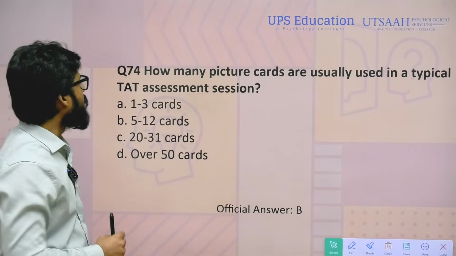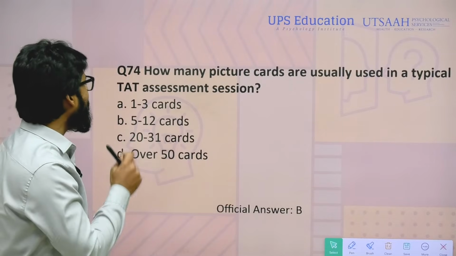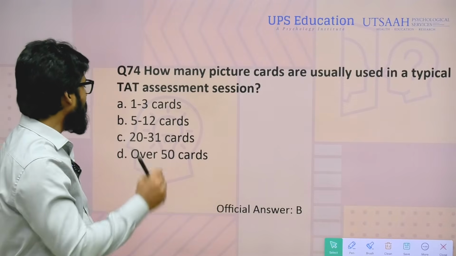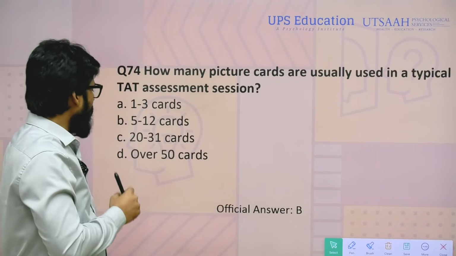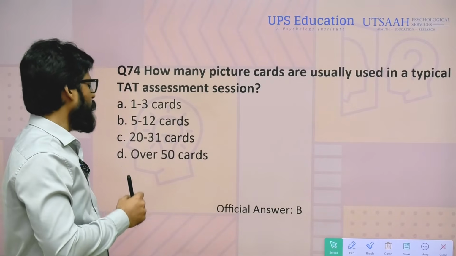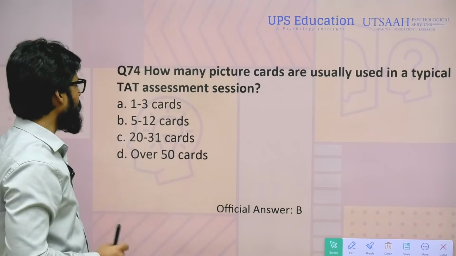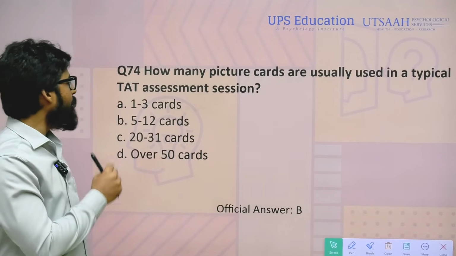Question number 74. How many picture cards are usually used in a typical TAT assessment session? Option A, 1 to 3 cards. Option B, 5 to 12 cards. Option C, 20 to 31 cards. And D, over 50 cards. And the correct answer, according to the official answer key, is B. And I also think the correct answer must be B, 5 to 12 cards.